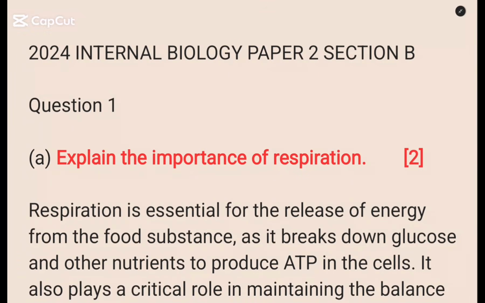Welcome to our second part. This is 2024 Internal Biology Paper 2, Section B. So in this one, we are going to focus on essay questions.